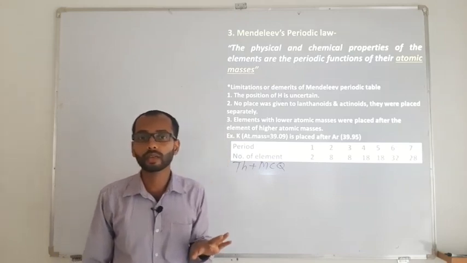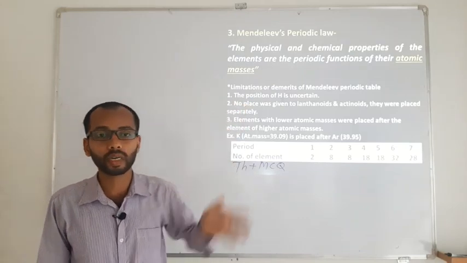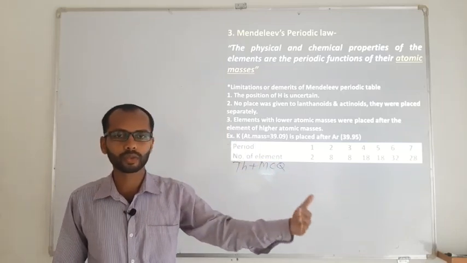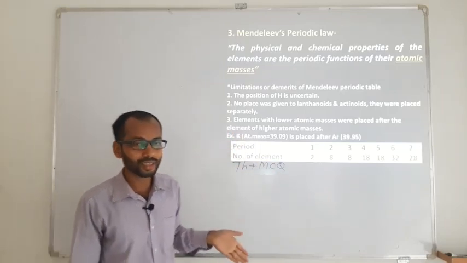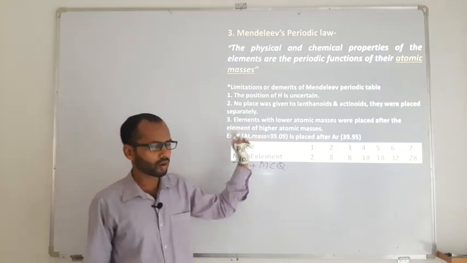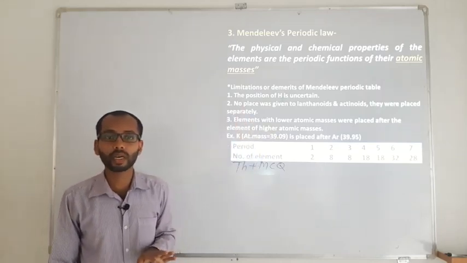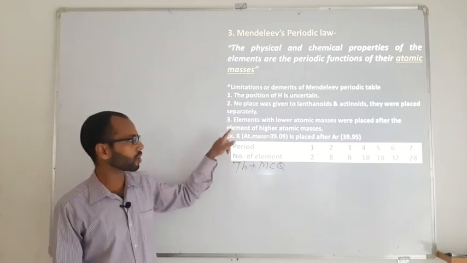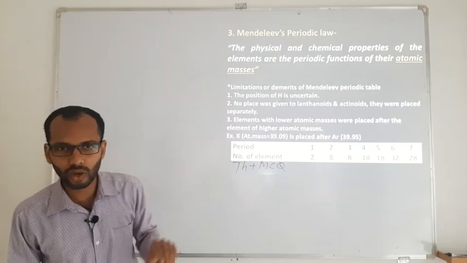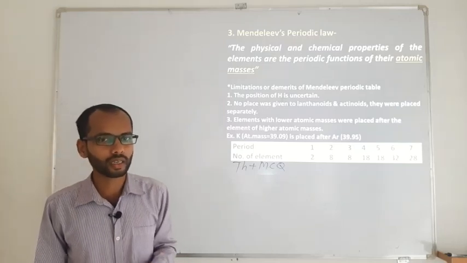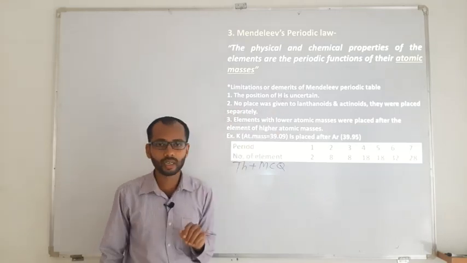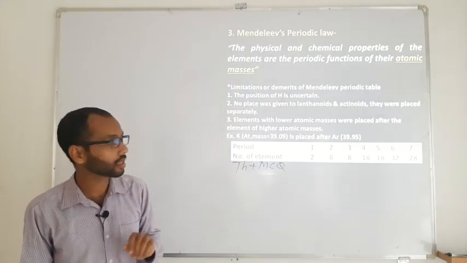This is against the law of Mendeleev, because in Mendeleev's law the increasing order of atomic masses should be there, but here there is a decreasing order of atomic masses. So those elements are not following the principle given by Mendeleev. Because of these irregularities or demerits, we can say that it was not successfully applied at that time. There was even no proper place for lanthanides and actinides in the Mendeleev periodic table.